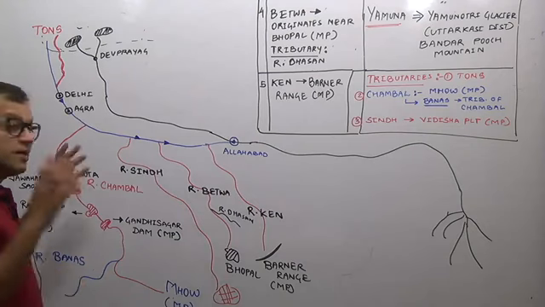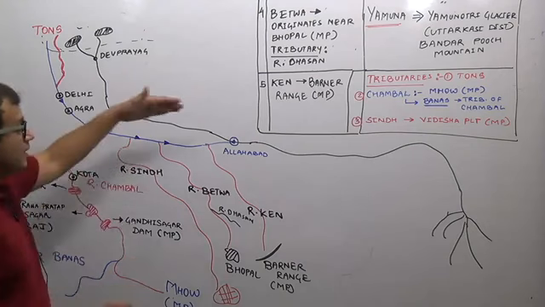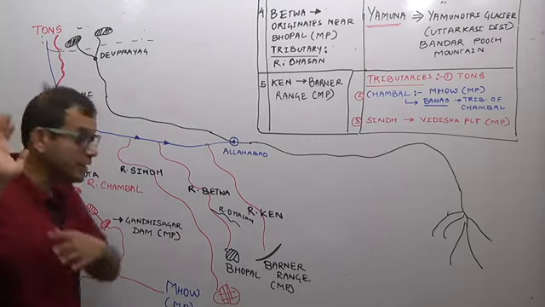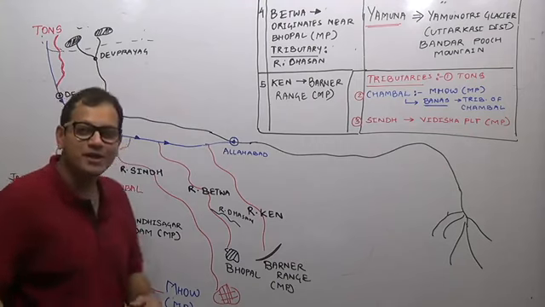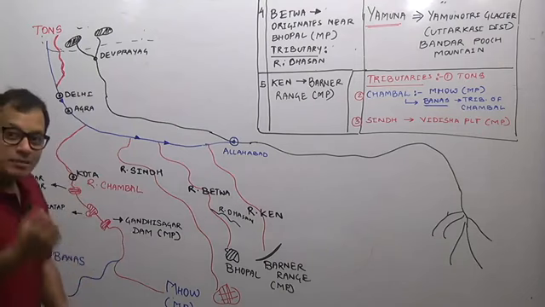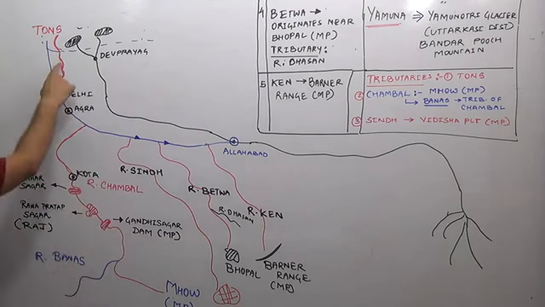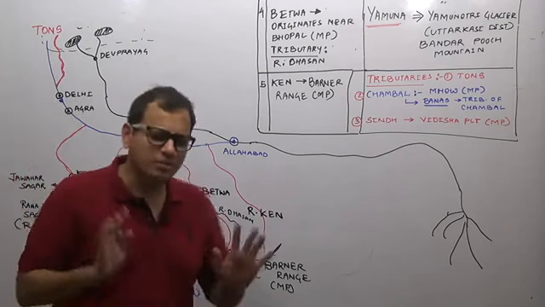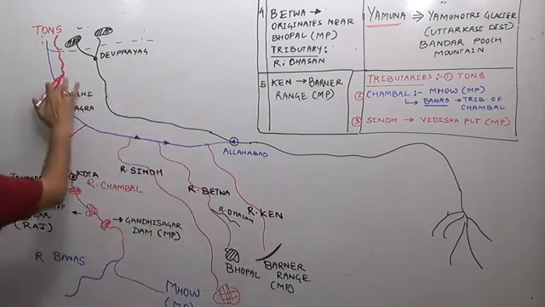River Yamuna is a left bank tributary of river Ganga. Sorry, river Yamuna is a right bank tributary of river Ganga. Then after the Yamuna, the important tributaries of river Yamuna are Tons. I forgot one small tributary of river Yamuna, though it is not important from the exam point of view, but why miss it?